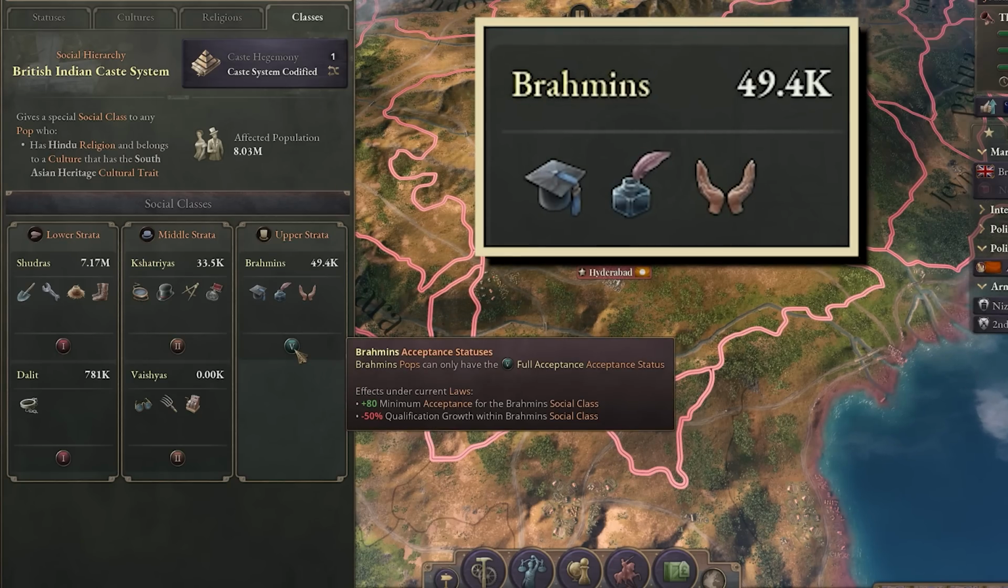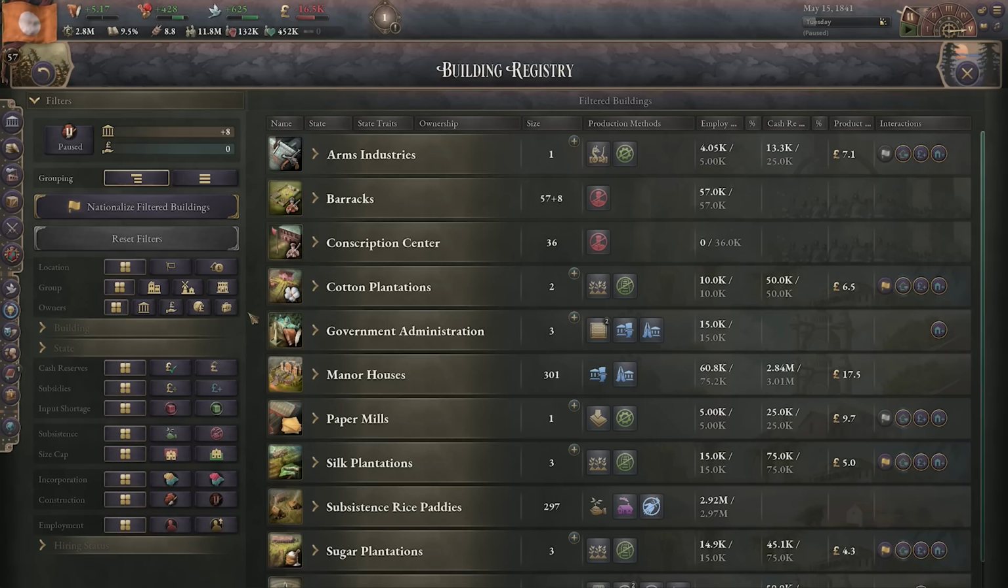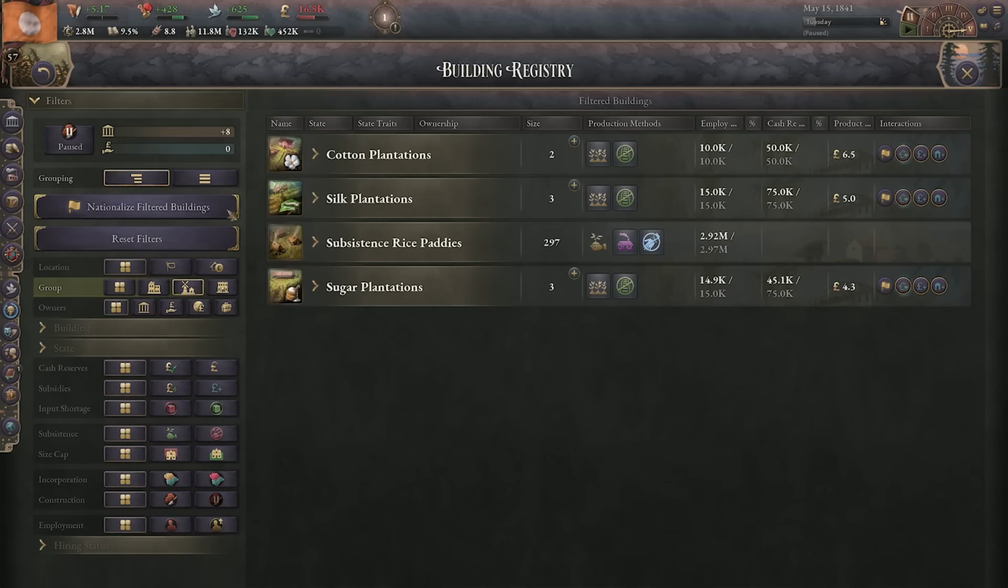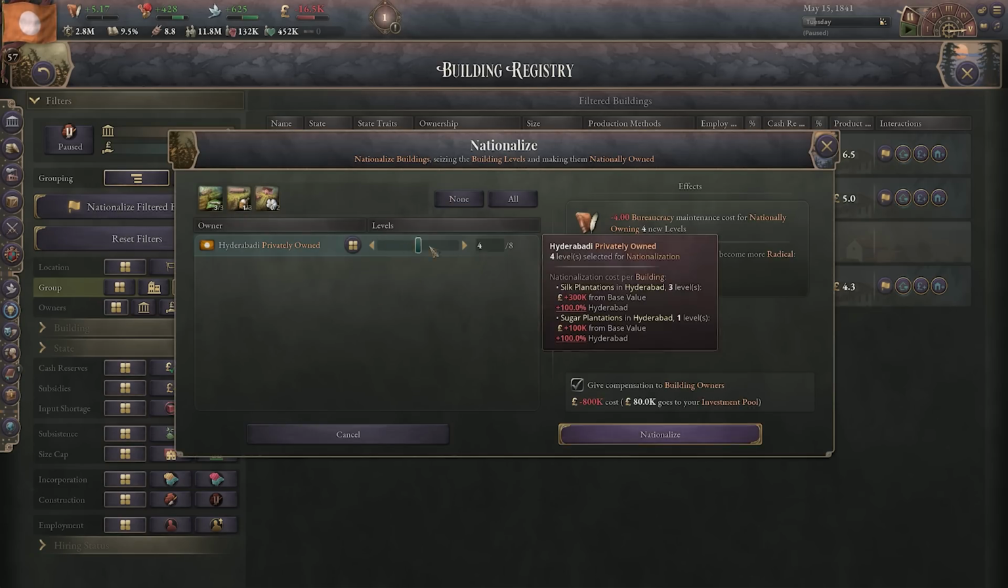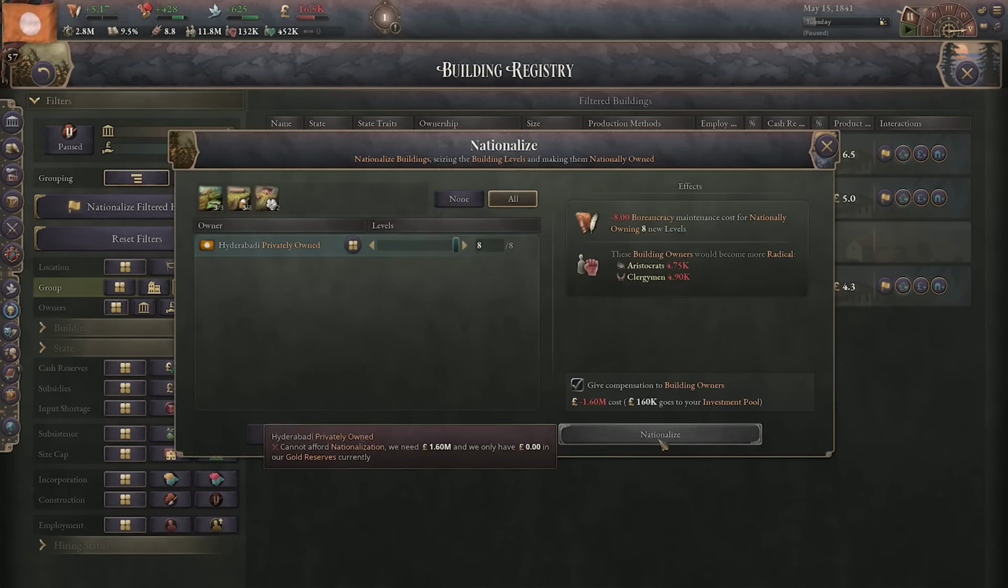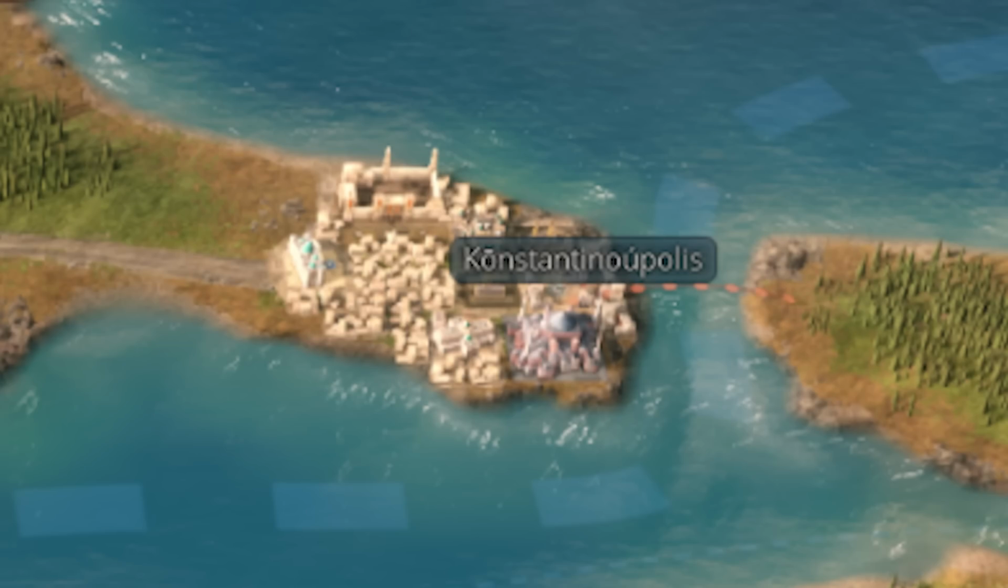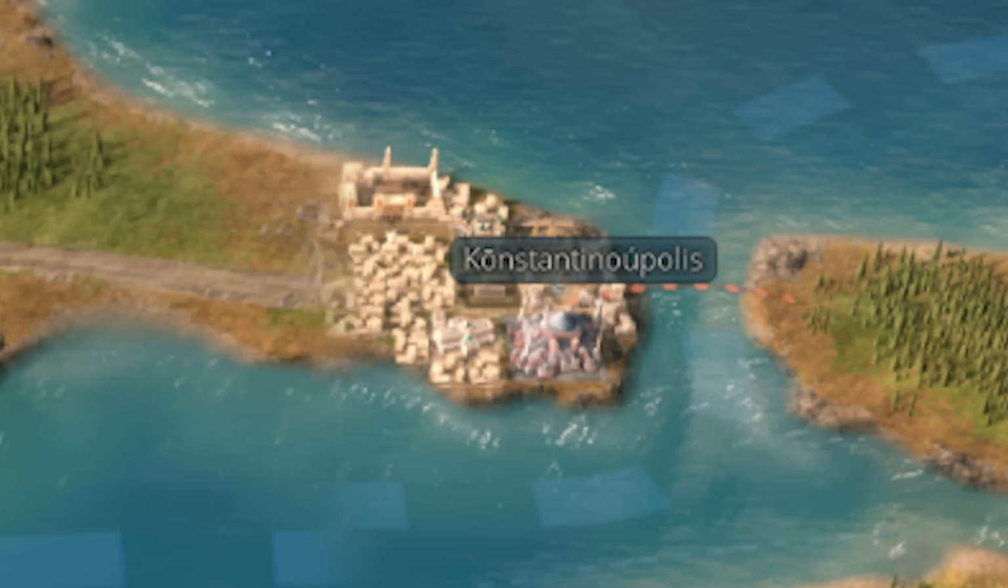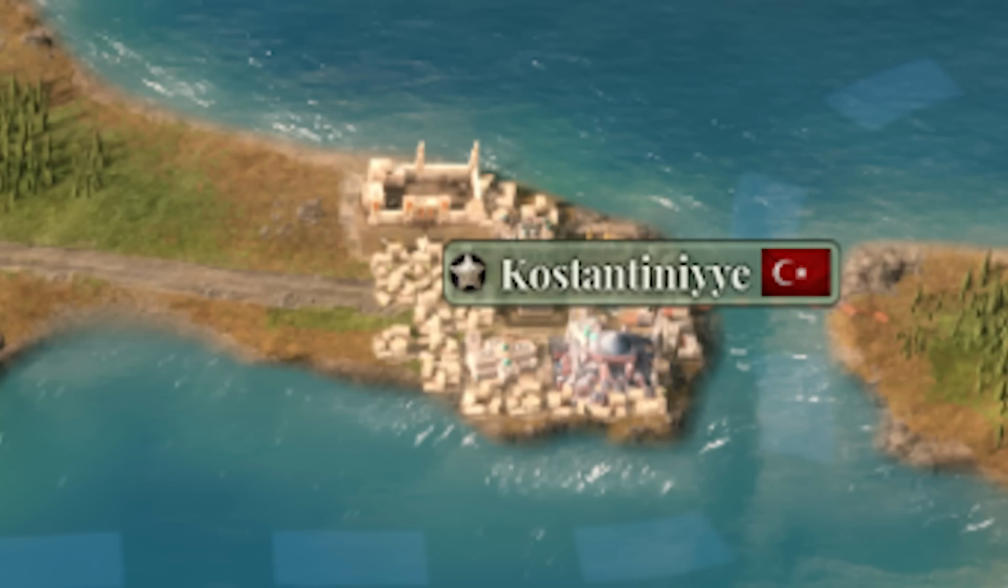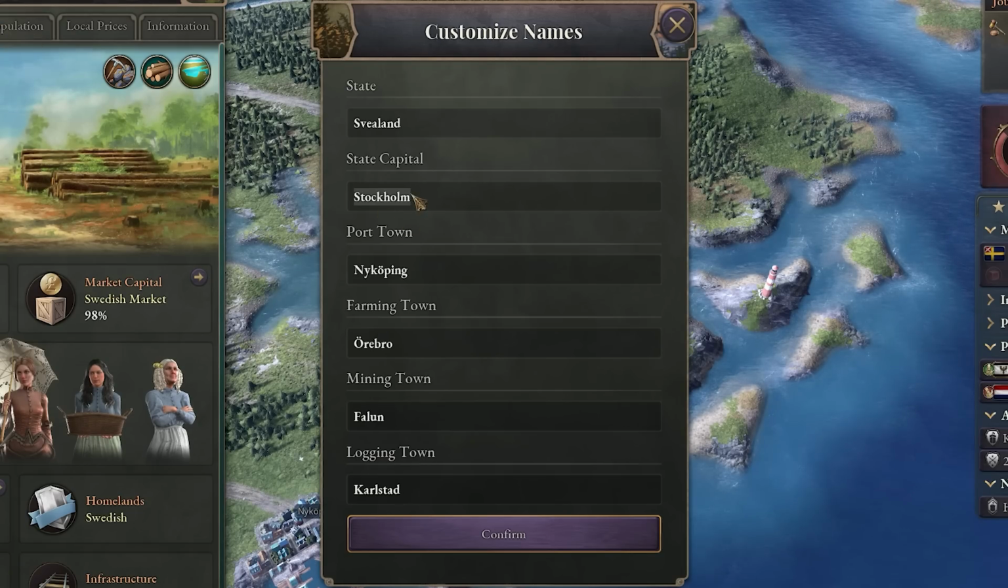Seizing the means of production just became easier with the new bulk nationalization button. Head to your building registry, use the filters to select which buildings you would like to nationalize, and click the button. It is as simple as that. Dynamic naming is the name of the game. Many locations will change name based on the culture of the owner, but there are also other historical events in the game that will change the names of locations. You can now fully customize your states and change the names of all the hubs and the states themselves.